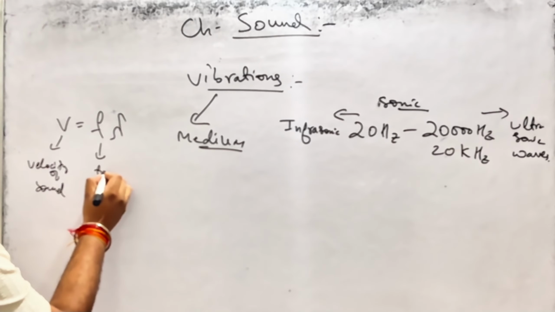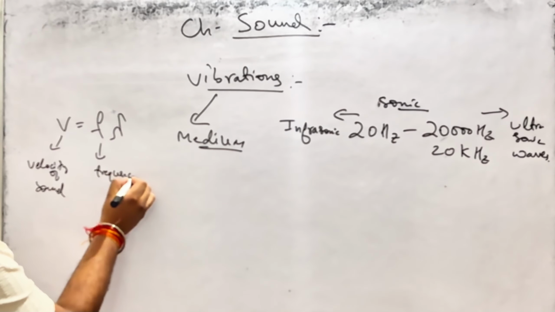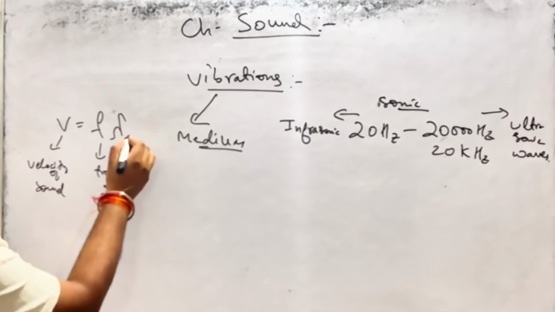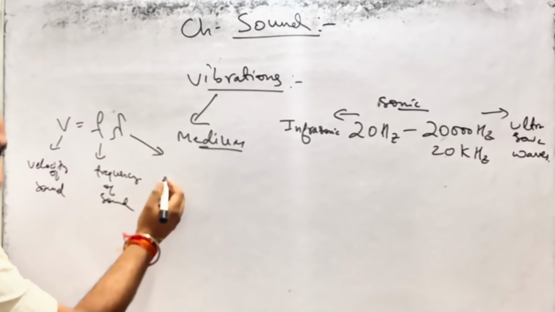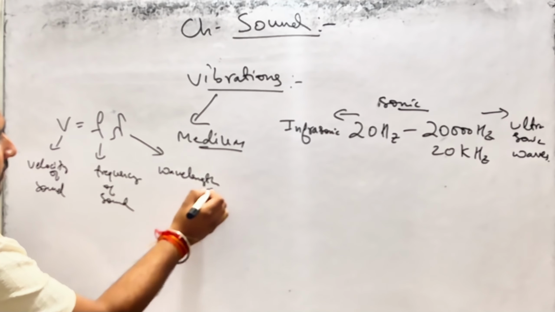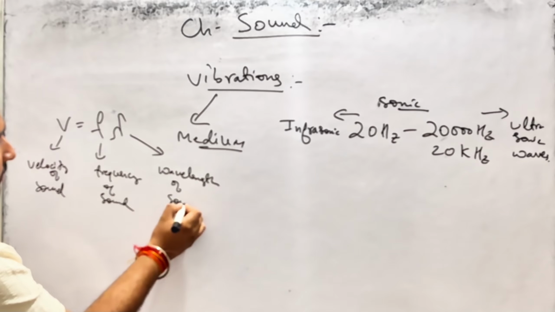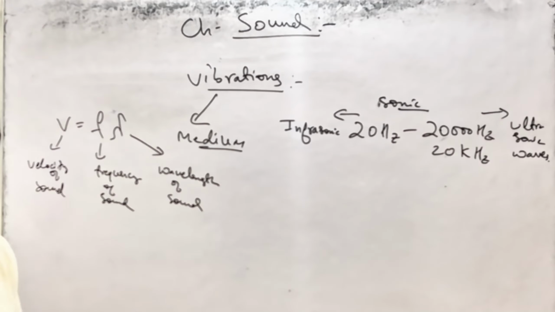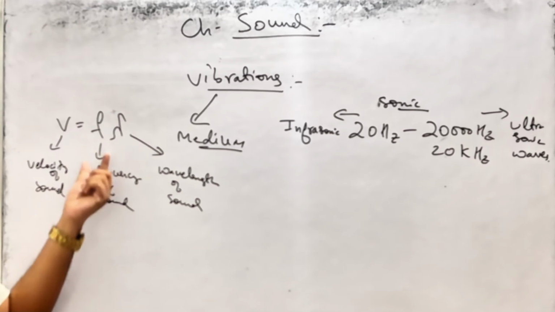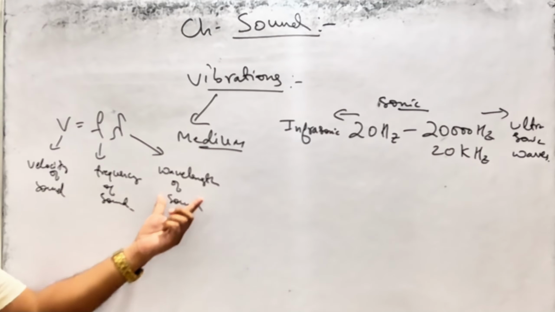F is the frequency of sound. And this lambda represents the wavelength of sound.